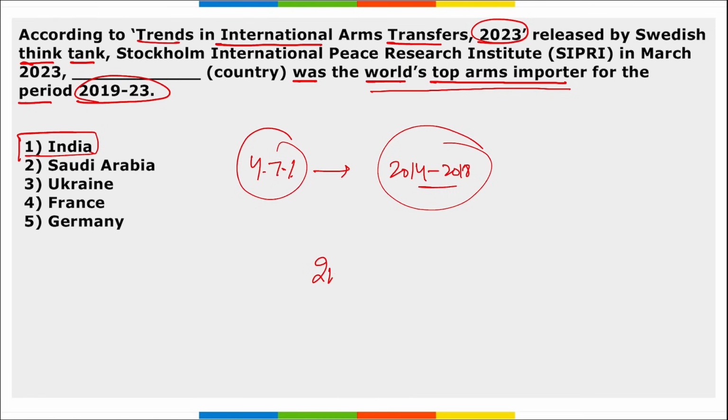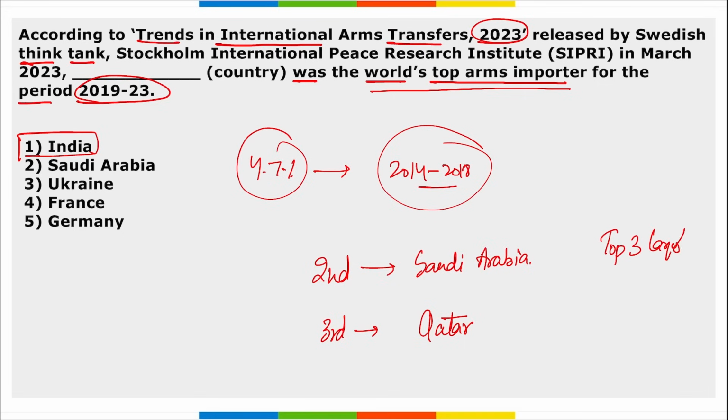Then if we are talking about the second and the third largest here, second is Saudi Arabia and third is Qatar. Next, if we are talking about the top three largest exporters, right? If we are talking about them, it is USA, France, and Russia.